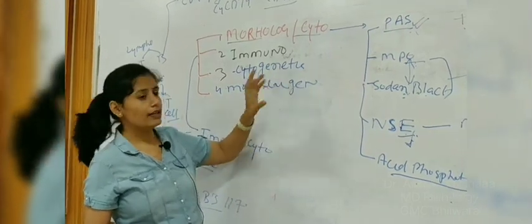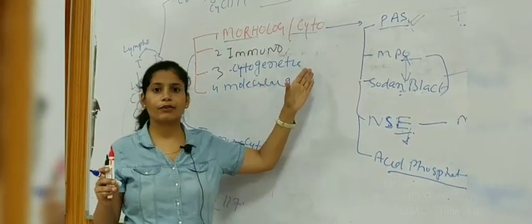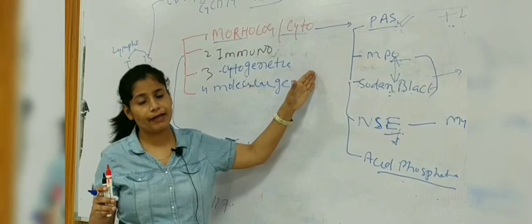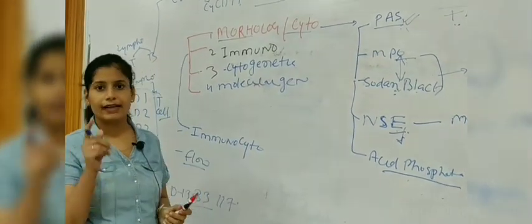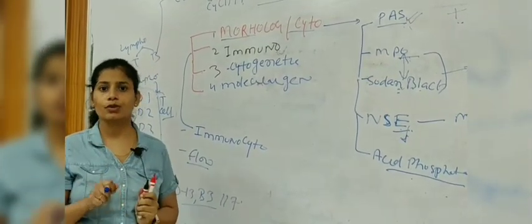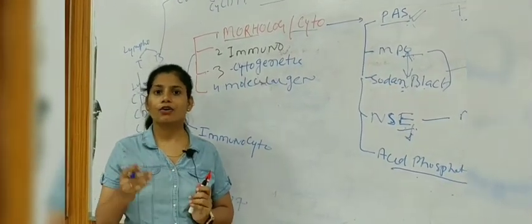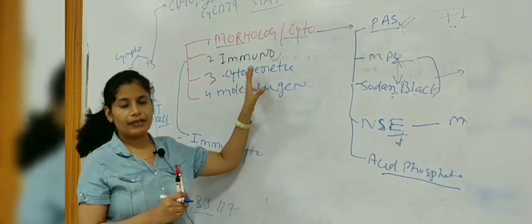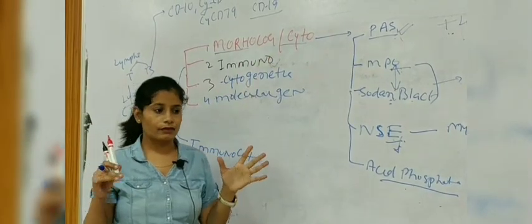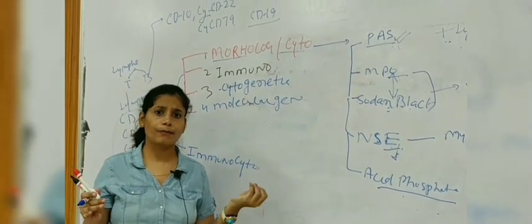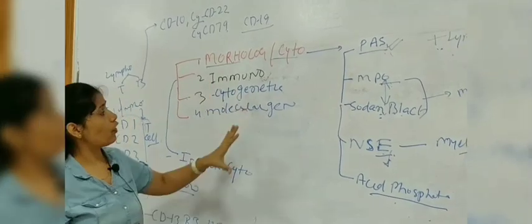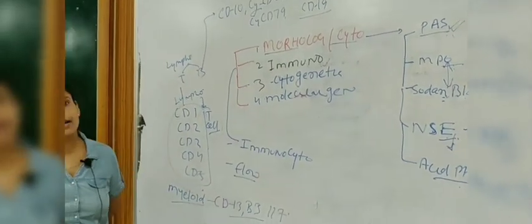And cytogenetics gives a broad view, by doing karyotyping and DNA ploidy status, like whether there is any deletion in the chromosome, any duplication, or aneuploidy. So by cytogenetics we can view whether there is a chromosomal abnormality or not. So this is all about how we diagnose leukemia.